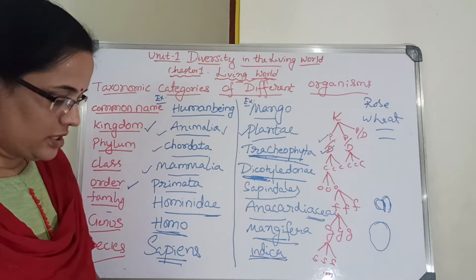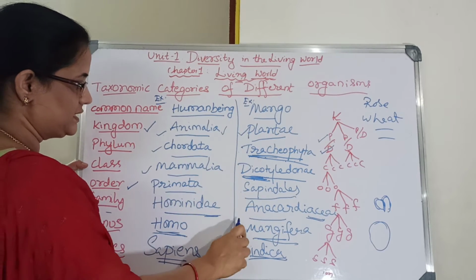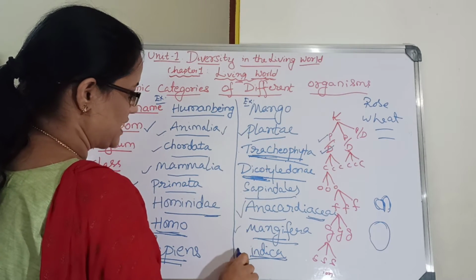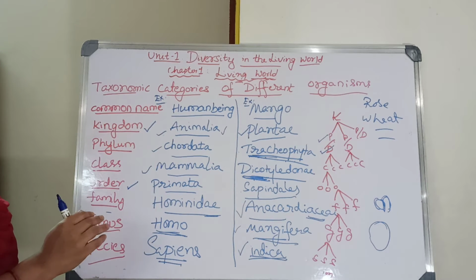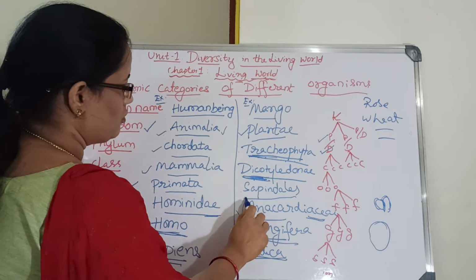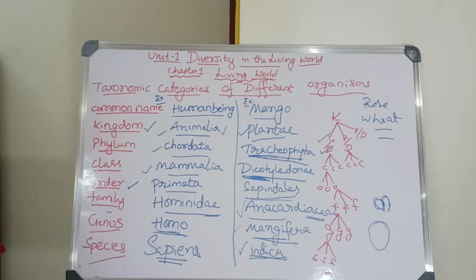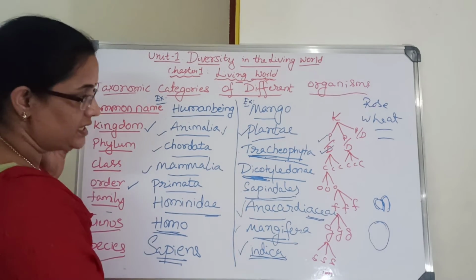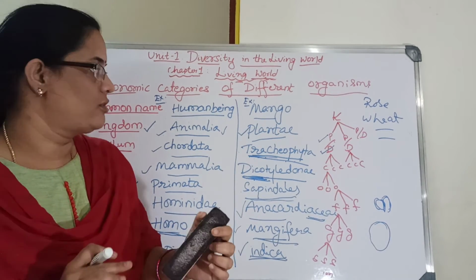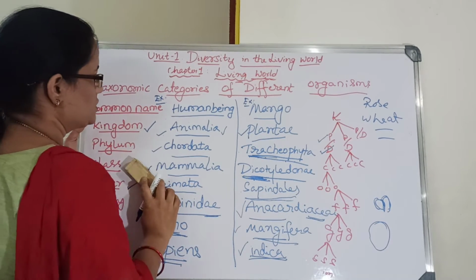Like that, suppose each and every one, better to remember, and they might ask the scientific name of each organism. Suppose they give it, you have to fill that. So to understand the categories of the different taxonomical hierarchy, I wrote this. In your textbook, the complete tabular form is there. You can learn it nicely and remember those.